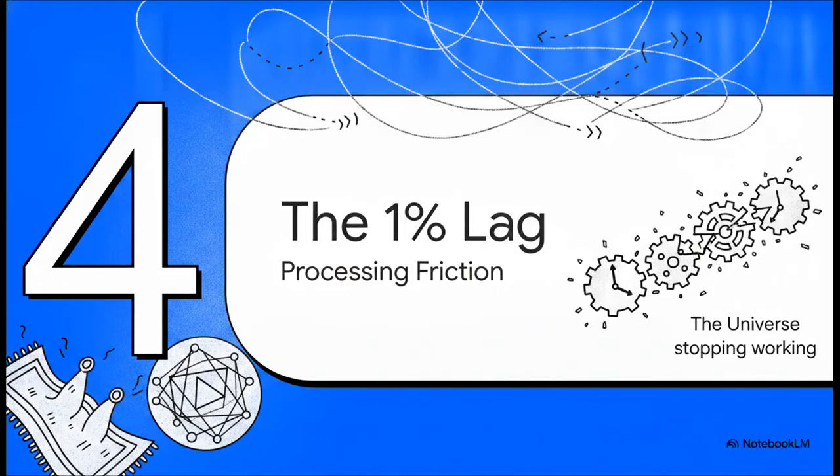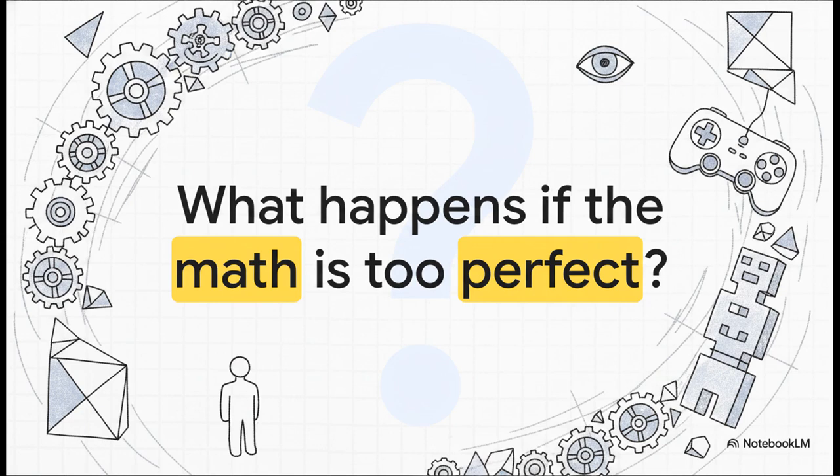But, and this is a big but, Section 4, the 1% lag. Right when we reach this elegant mathematical conclusion, we kind of have to pull the rug out from under it. Because if we stop here at this perfect equation, our universe actually stops working. Seriously, what happens if the math is too perfect?